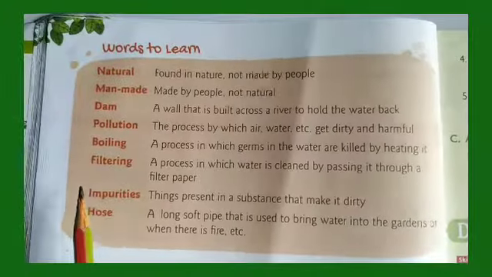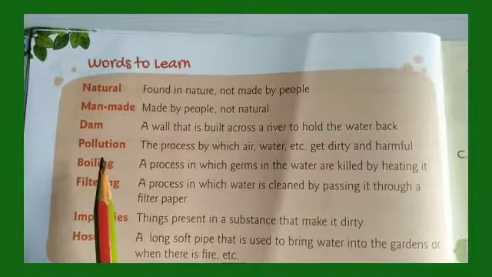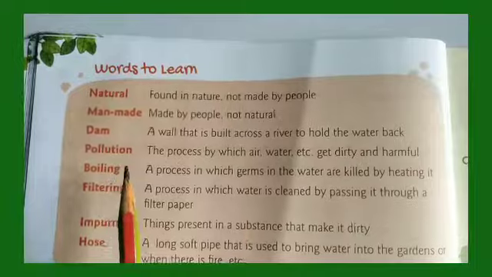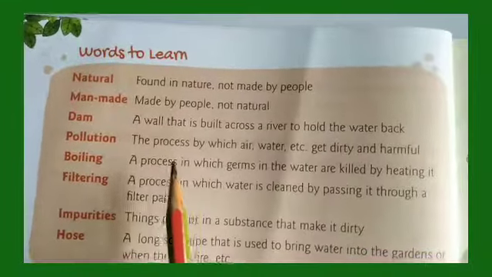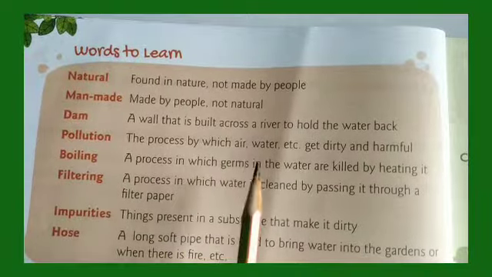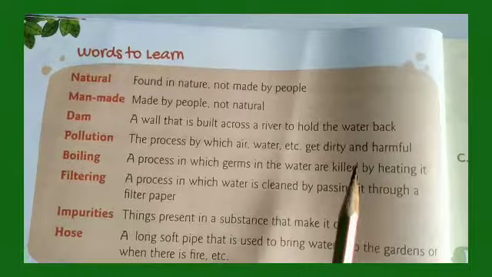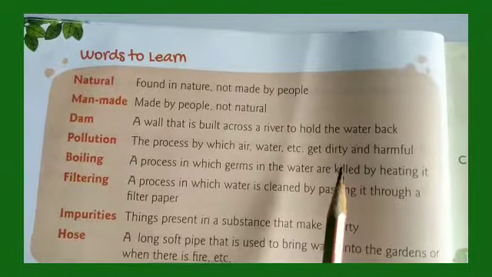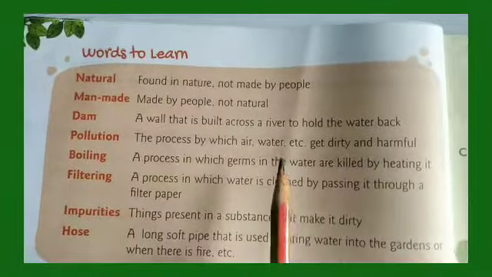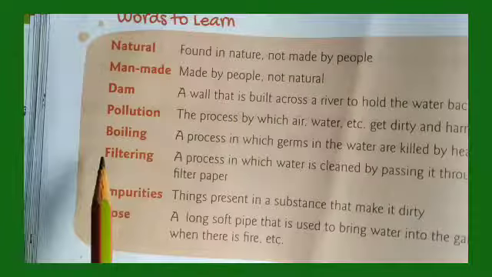Fine. Now next is pollution. Pollution means when it is made dirty, like how water is made dirty, right? By throwing garbage. The process by which air, water, etc. get dirty and harmful. Then we cannot consume it. Then we cannot use those. We cannot use the water, and even there are impurities.